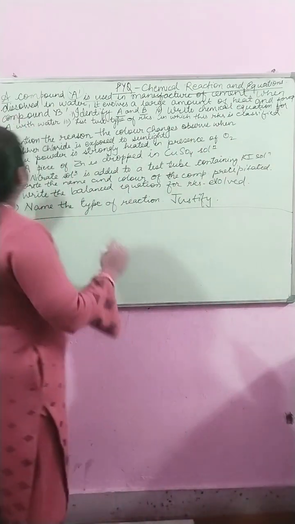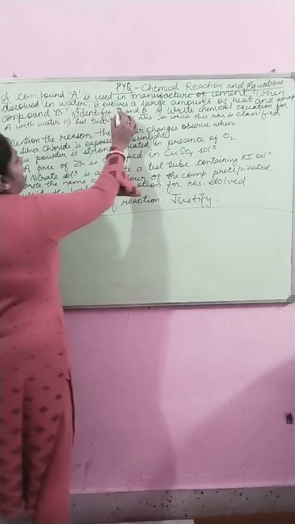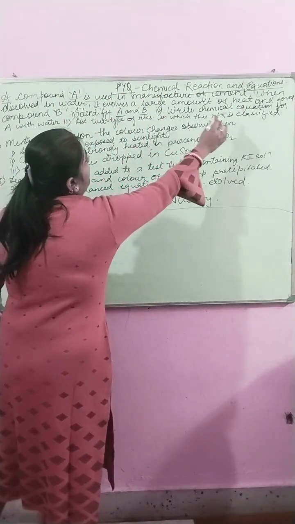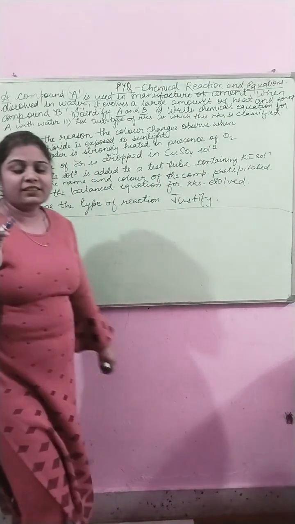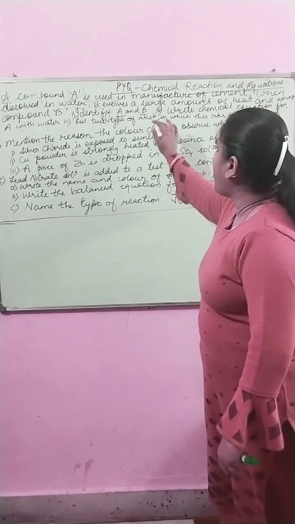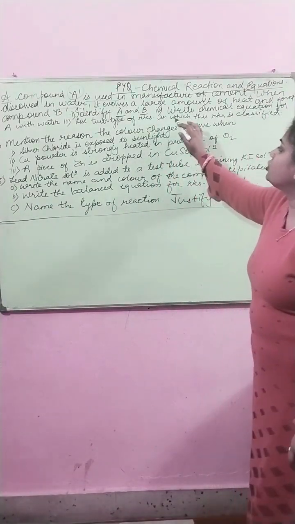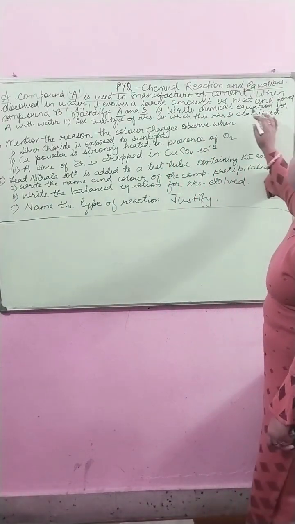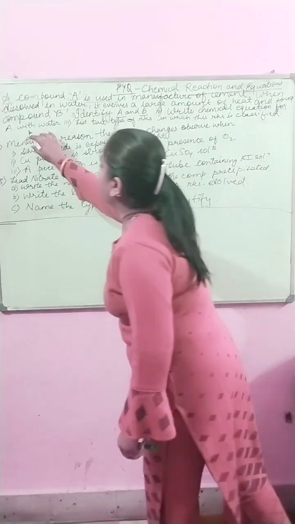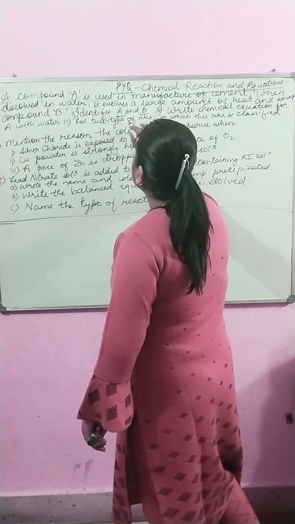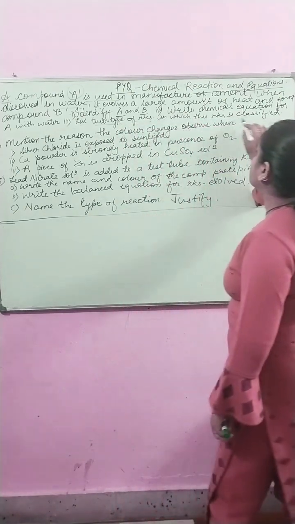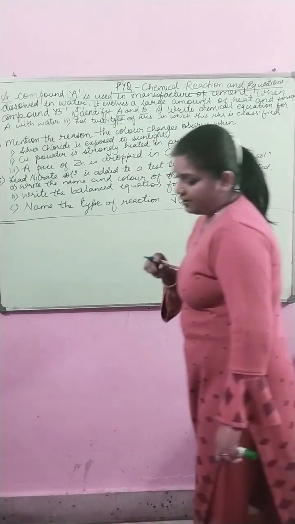When dissolved in water, it evolves a large amount of heat and forms compound B. Identify A and B. The second question asks: write the chemical equation for A with water. The third one is: list 2 types of reaction in which this reaction is classified.